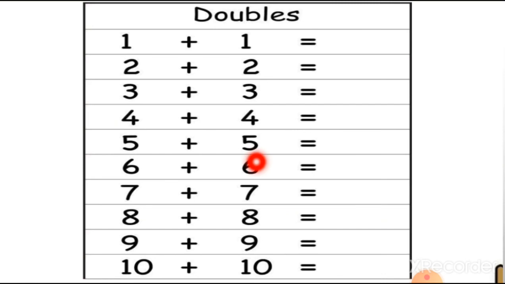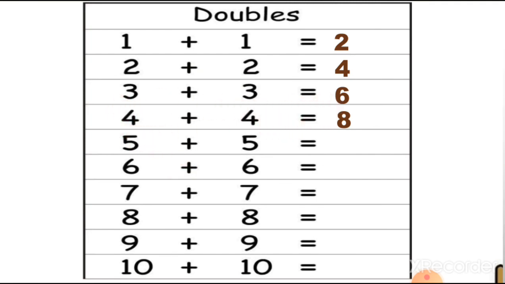Now here we have the doubles worksheet. 1 plus 1, this is a double. Adding the same number 2 times is called a double. 1 plus 1 is equal to 2. 2 plus 2 is equal to 4. 3 plus 3 is equal to how many? 6. 3 plus 3 is equal to 6.